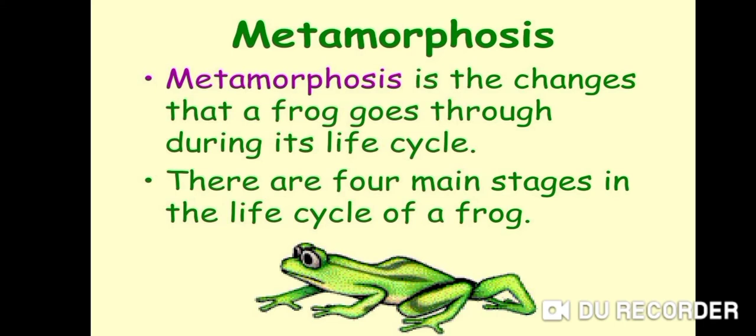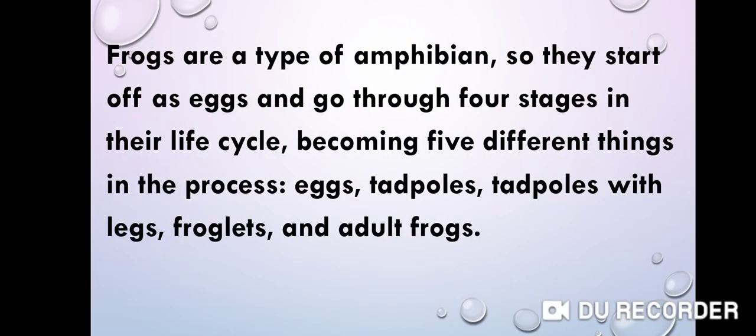Metamorphosis is the changes that a frog goes through during its life cycle. There are four main stages in the life cycle of a frog. Frogs are a type of amphibian, so they start their life as eggs and go through four stages in their life cycle, becoming five different things in the process, like eggs, tadpoles, tadpoles with legs, froglets, and adult frog.